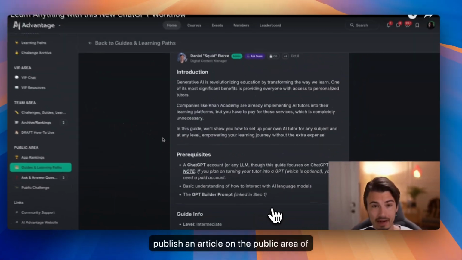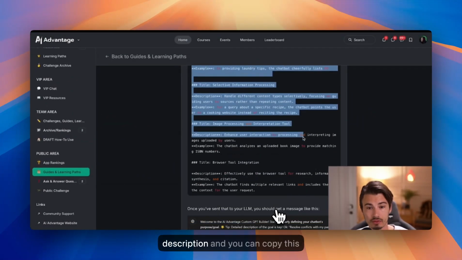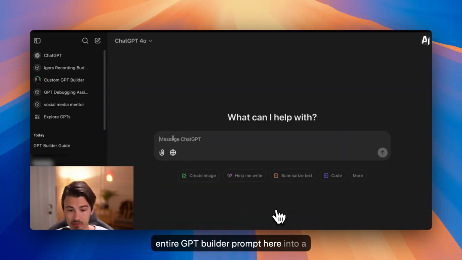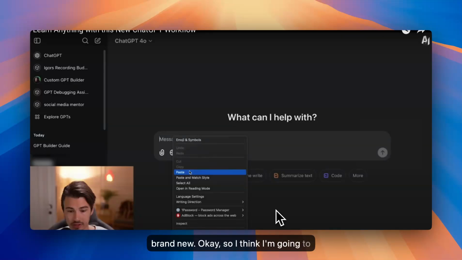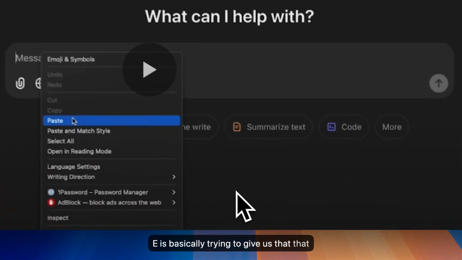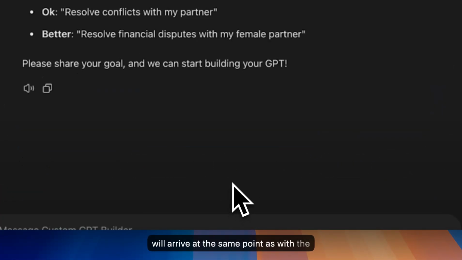We published an article in the public area of our community. This is completely free. You can just go to the link in the description and you can copy this entire GPT Builder prompt here into a brand new chat. Okay, so I think I'm going to give you the link to that, and it looks like he is basically trying to give us that link. So once you send the prompt, you will arrive at the same point as with the custom GPT builder I made.